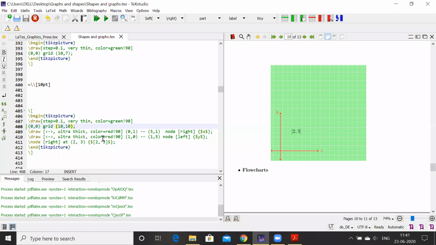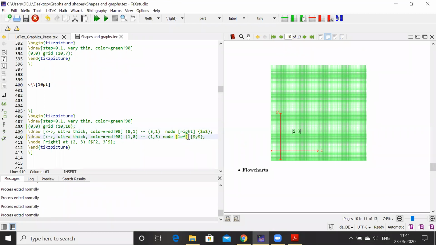Similarly for the Y axis, same thing, starting from 1, 0, and then it will go up to 1, 5 and node left 1. If I change this position of node, if I write here right, and I'll use here left, change the position of those nodes.